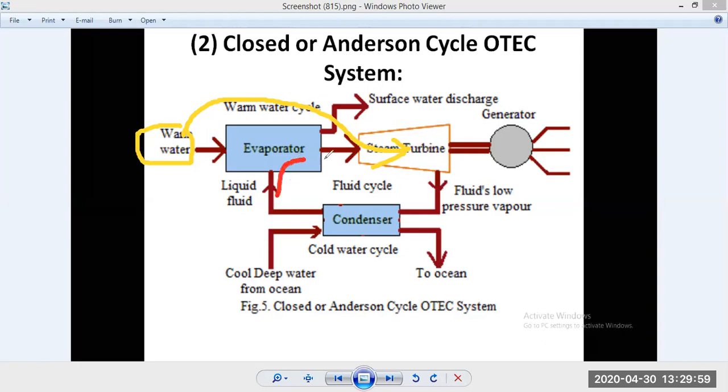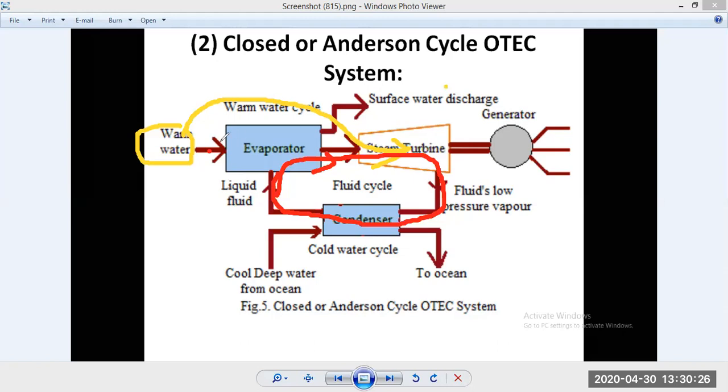I am using the red color for the fluid, and the yellow route is showing our seawater. We are taking warm seawater from this terminal to this terminal.